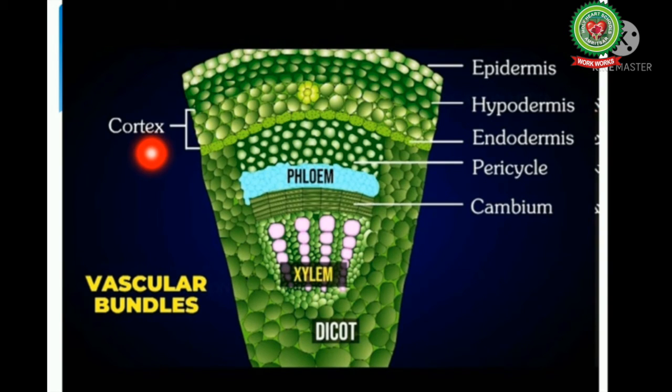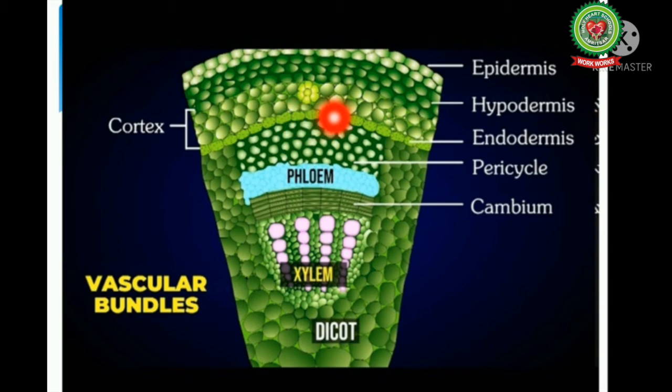In dicotyledonous stem, cortex is usually differentiated into three regions that includes hypodermis, general cortex, and endodermis. Hypodermis forms the outer region of cortex that lies just below the epidermis. It consists of 3 to 5 layers of collenchymatous or sclerenchymatous cells.